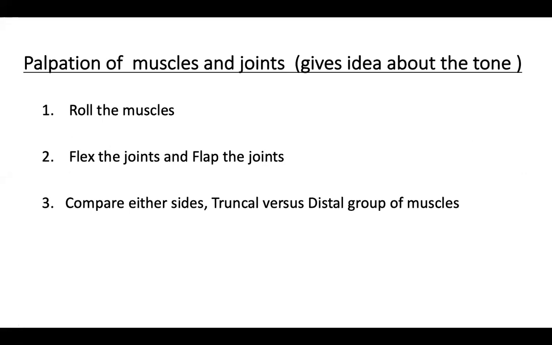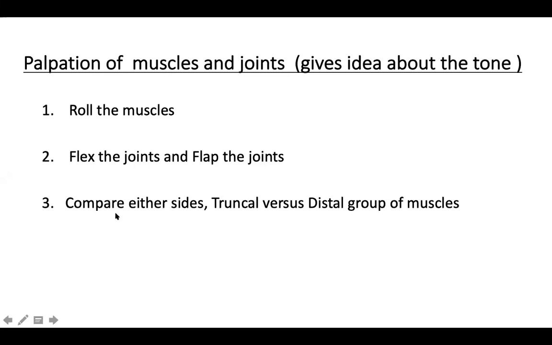You just generally roll both the legs around the ankle and then around the knee and around the thighs, and generally feel the consistency of the muscles. Are you able to easily roll? If you're able to easily roll the muscles, it is hypotonic. If you're facing difficulty in rolling the muscles, it is probably hypertonic or more spastic. And then flex the joints and flap the joints. Just flap the distal hands and the distal toes, the palms and the soles, and see whether it is easily flappable. As you know, easily flappable can be because of hyperlaxity of the joints, or can be because of hypotonia.